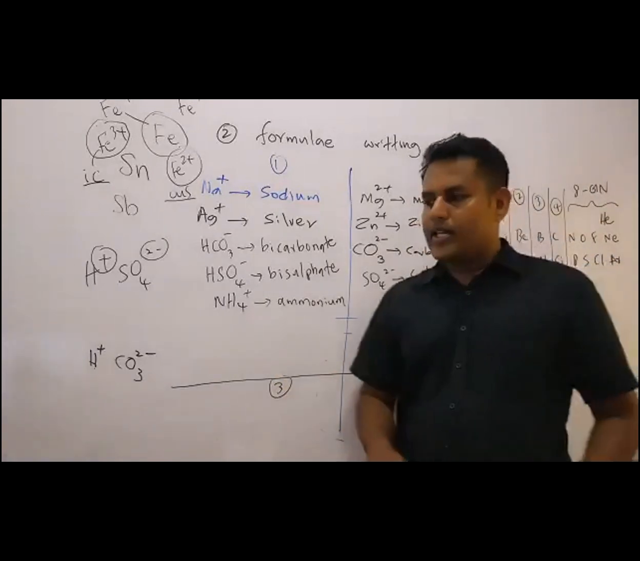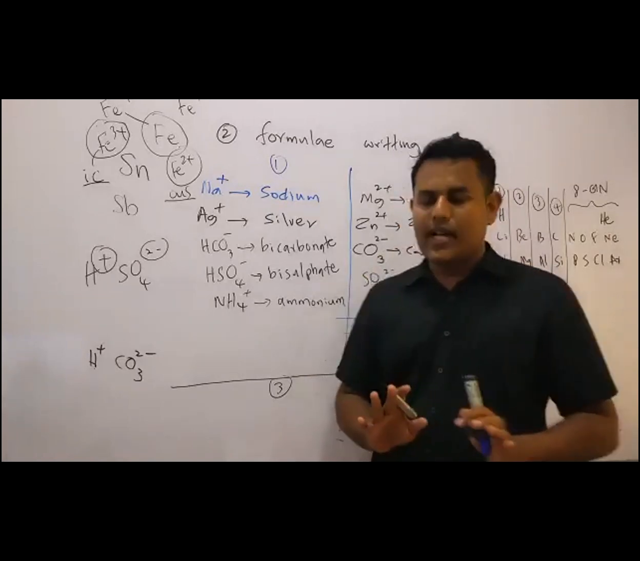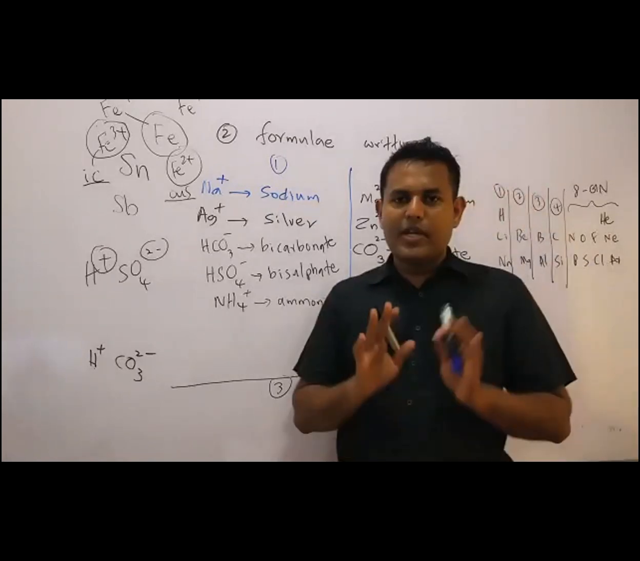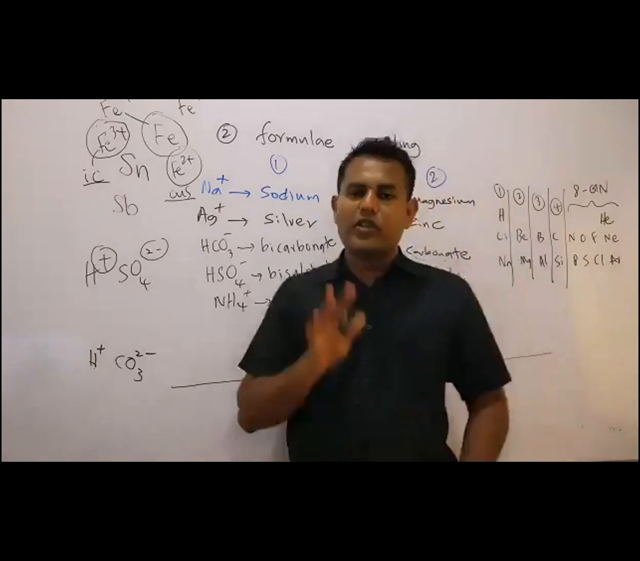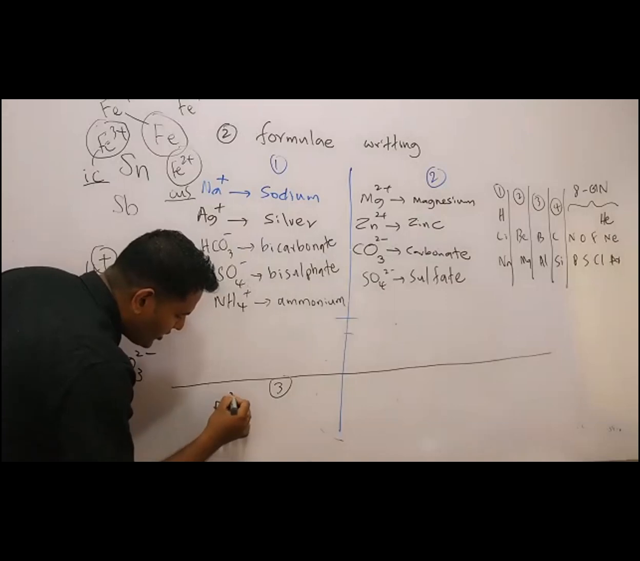So phosphate. In O level you learn PO4, but for A level I want it like this. In A levels, don't just say PO4. It is PO4 3 minus. Okay. Phosphate, PO4 3 minus.